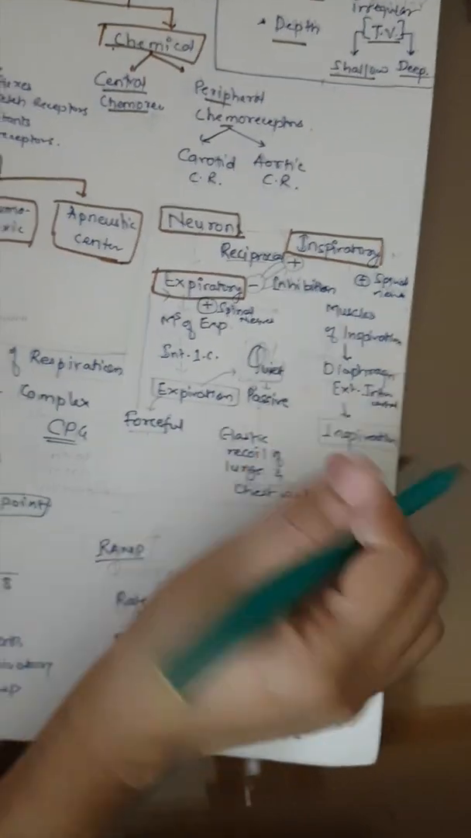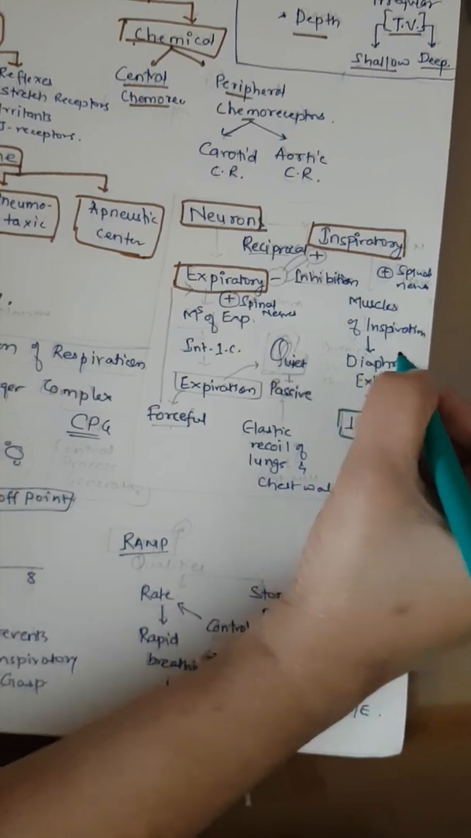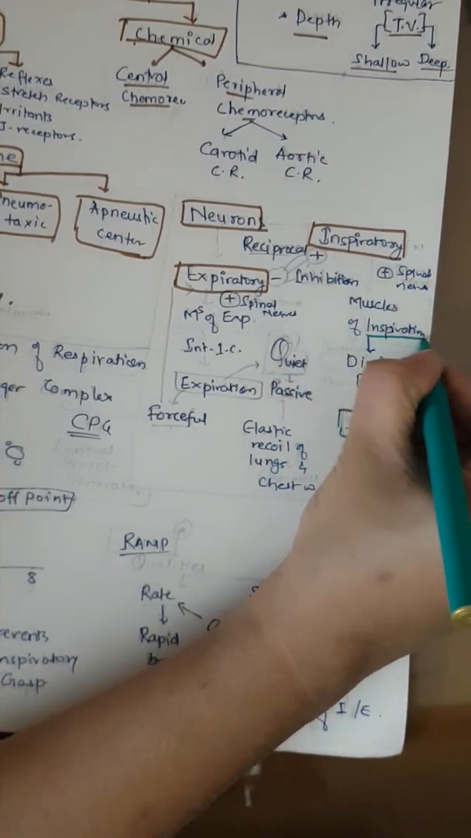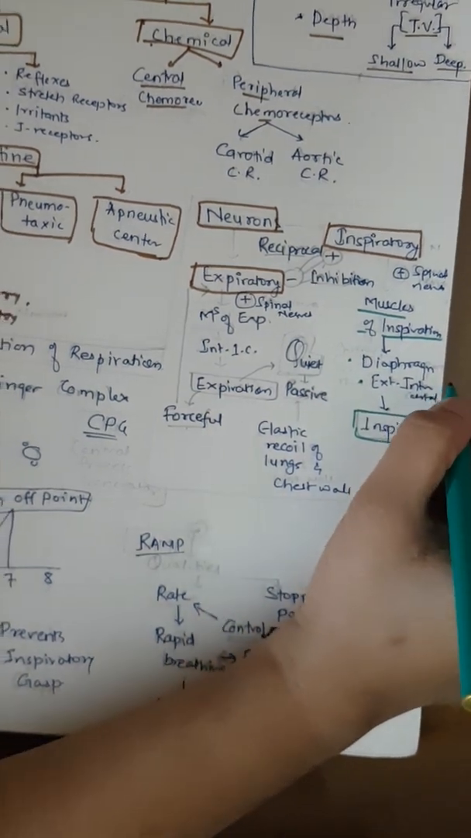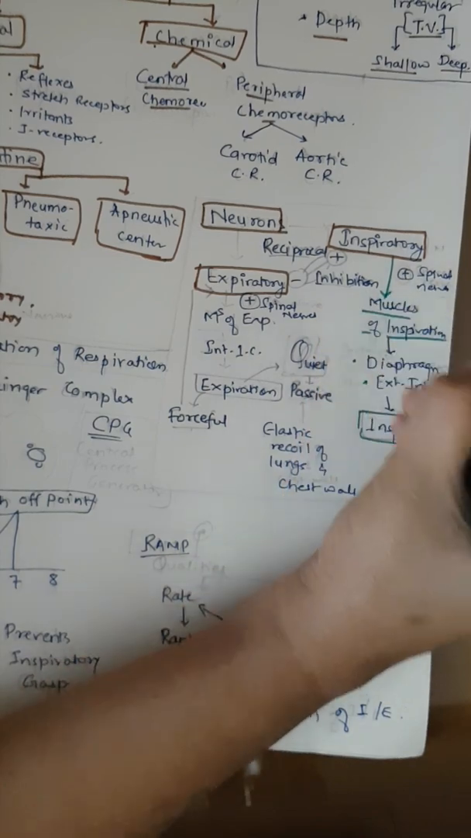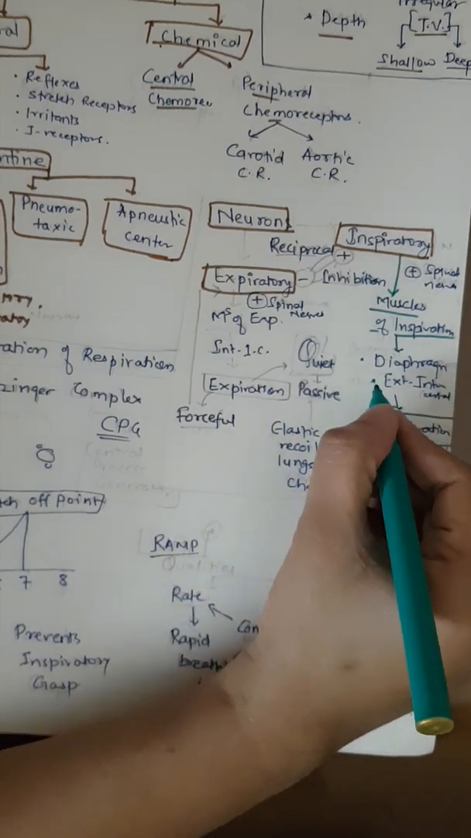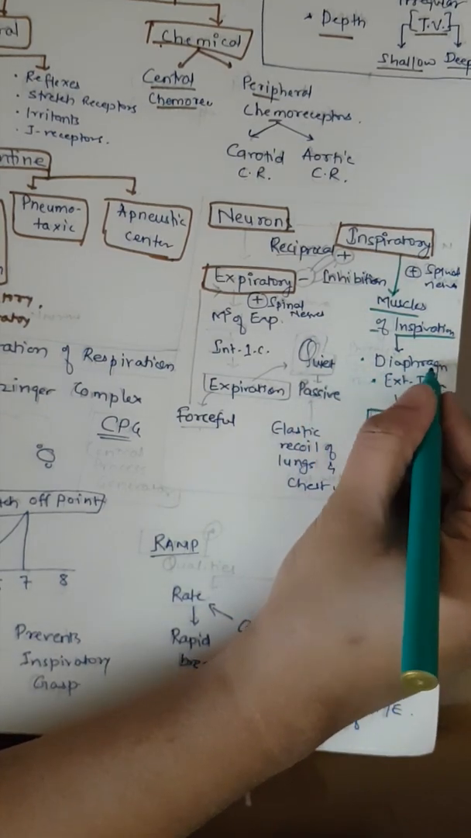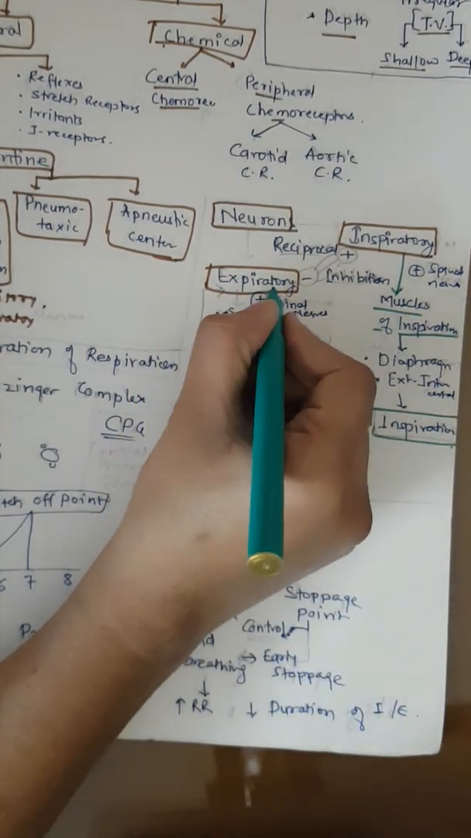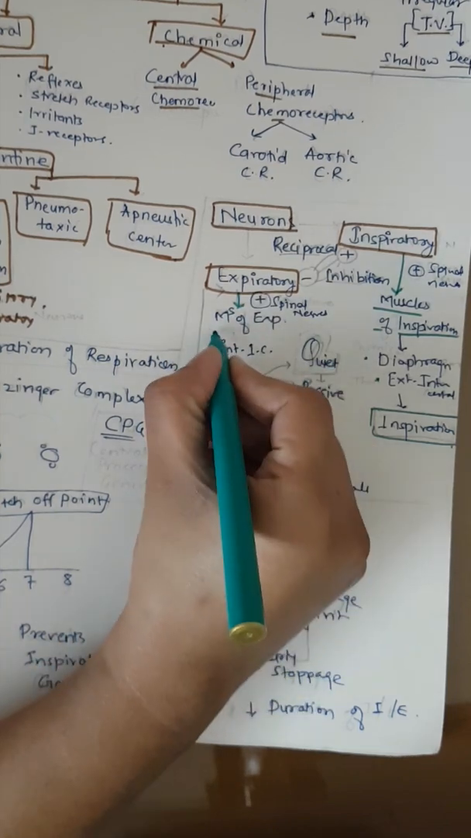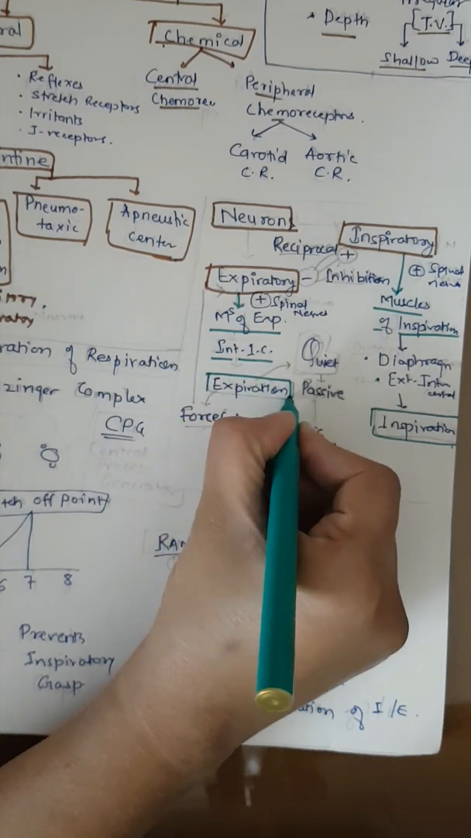Now the inspiratory neuron is responsible for inspiration, right? Inspiration is done by the muscles of inspiration, which are the diaphragm and external intercostal muscles. These inspiratory neurons have a stimulatory effect on the spinal nerves which supply the muscles of inspiration, and they will cause contraction of the diaphragm and external intercostals and lead to inspiration. In the same way, the expiratory neurons have a stimulatory effect on the muscles of expiration, which are the internal intercostals, and will be responsible for expiration.